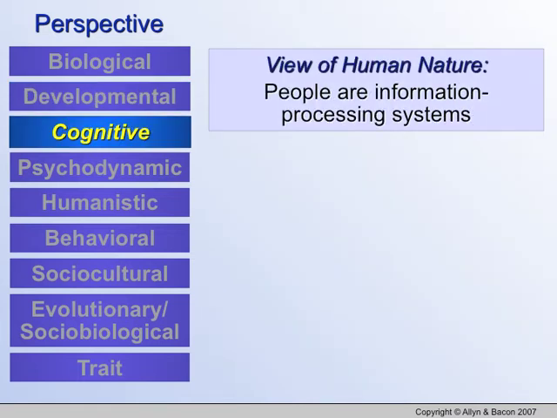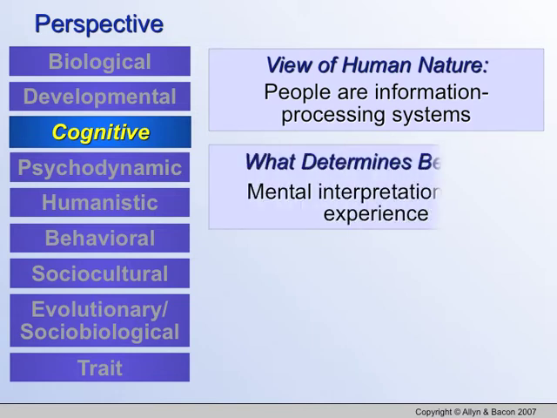The cognitive perspective: people are information processing systems. The cognitive perspective believes that our brain is constantly working and pulling out information and using that information, and that it allows us to continually evolve. So what is it? Our mental interpretation of our experience dictates our behavior. So the more information we have, the more our behavior changes.